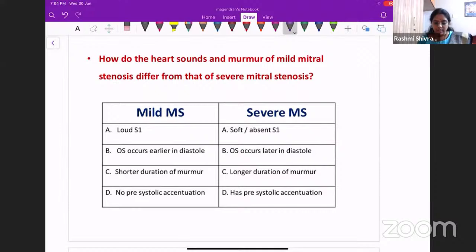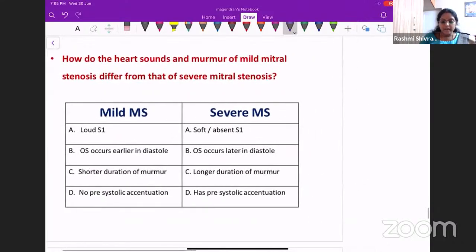I have given you a set of options here. You will now tell me how you will differentiate, and which is the correct pair among these to differentiate between mild mitral stenosis and severe mitral stenosis. Which is the correct pair? Patients with mild mitral stenosis will have a loud S1.